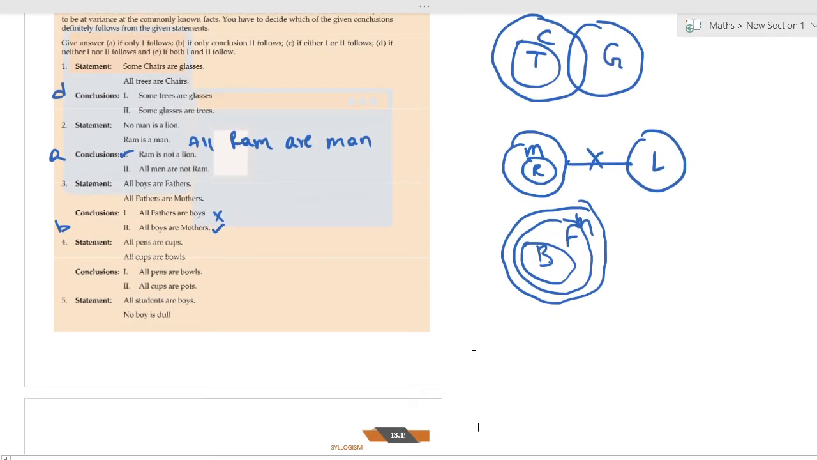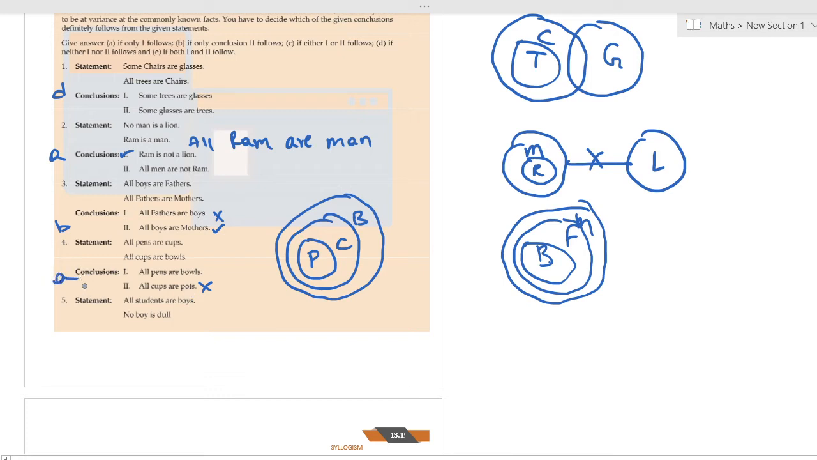All pens are cups. All cups are bowls. So all pens are bowls. Yes, true. All cups are pots. We have no information about pots. This would be wrong, and A is the answer.